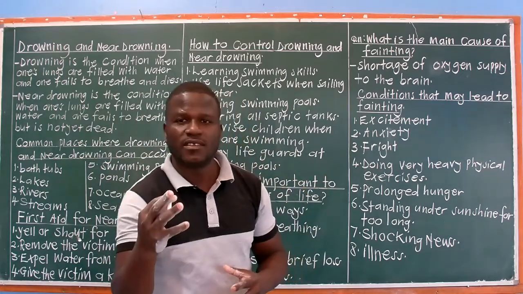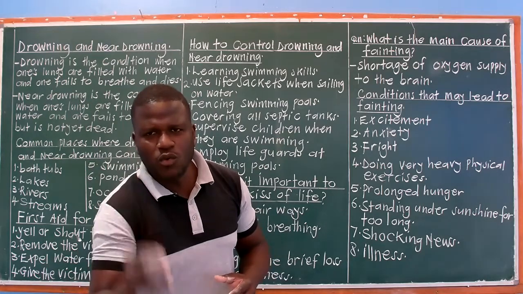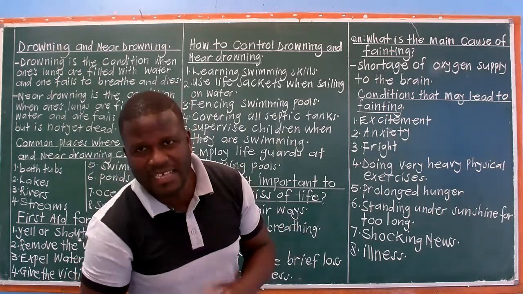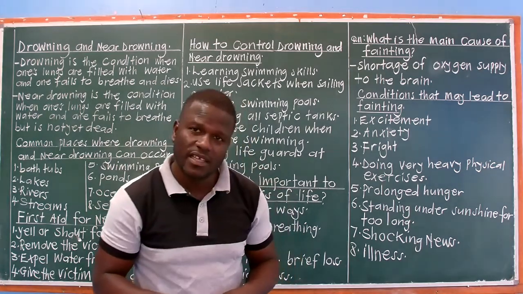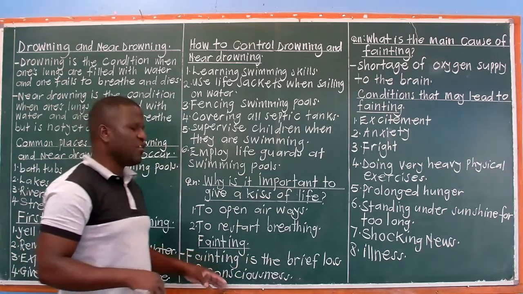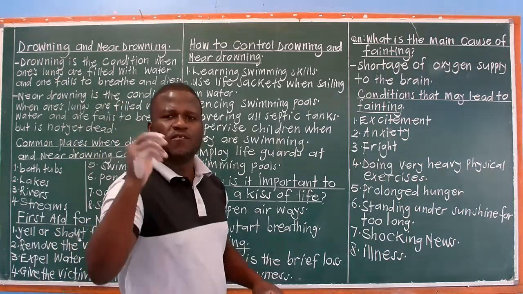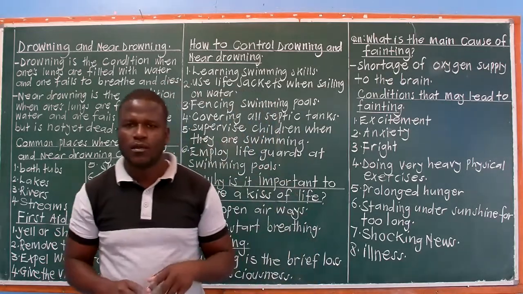You are conscious. So the moment you lose consciousness, the moment you lose that brief understanding, we shall say you have fainted. So fainting is the brief loss of consciousness or the brief loss of understanding. Just briefly. Doesn't last long.